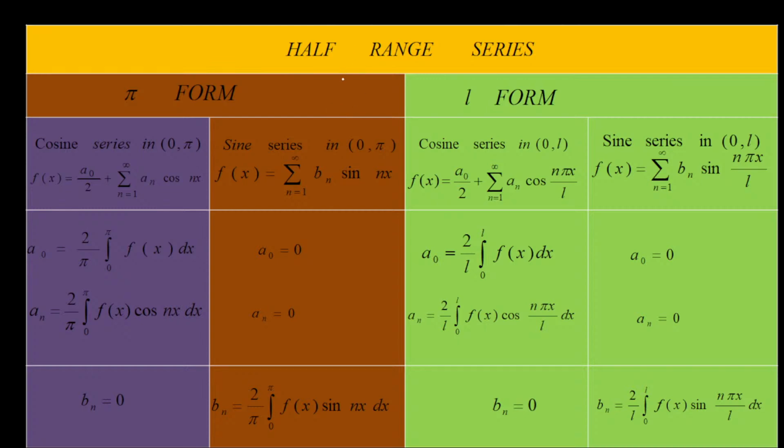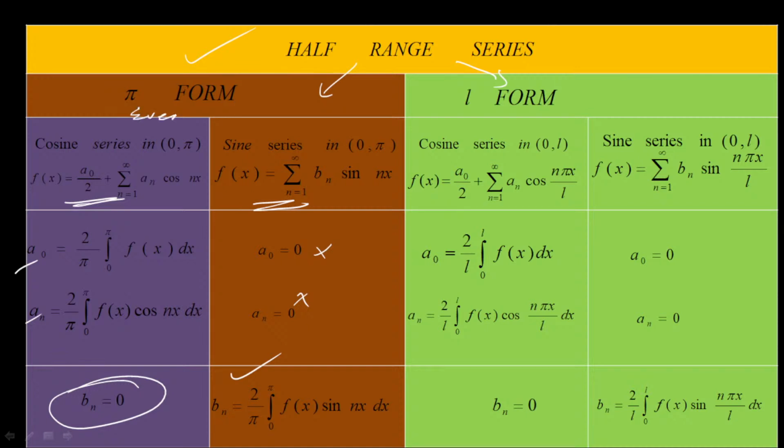So in half range series, as I told already, we have two categories, under pi form and also L form. We have to deal only with pi form. In pi form, if it is a cosine series, it consists of only a naught and an, and the value of bn becomes 0. If it is a sine series, a naught and an become 0, and we have only bn alone. So f of x looks like this. Look here, these formulas coincide with the formulas under even and odd.